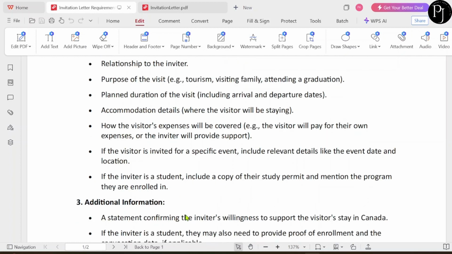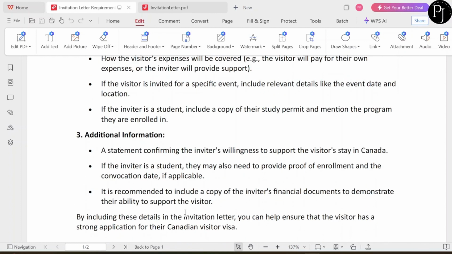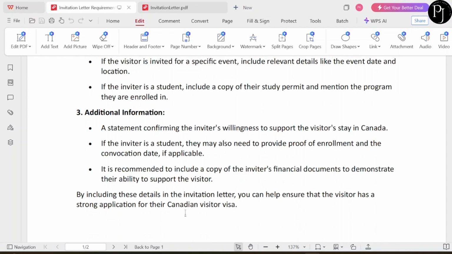Then if the inviter is a student, include a copy of the study permit and mention the program they are enrolled in. This is just a plus point if you want to include. Then the additional information, third point. A statement confirming the inviter's willingness to support the visitor's stay in Canada.